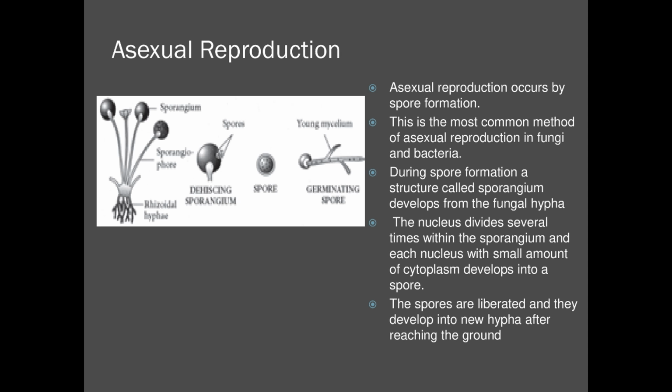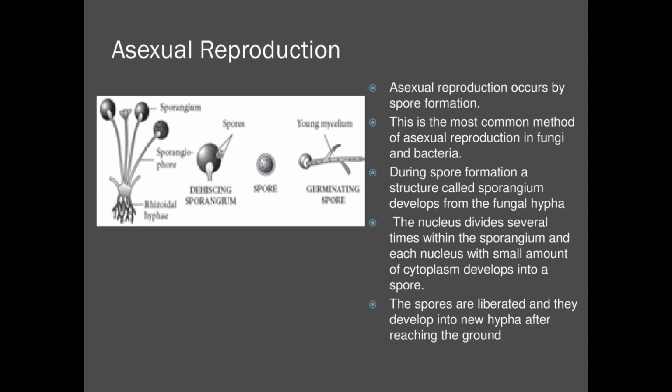Likewise, plenty of spores will be formed inside this sporangium. When the spores are liberated, that is, when the spores come out of this sporangium, then each individual spore gets developed into a new daughter of this fungal hypha, or the offspring.